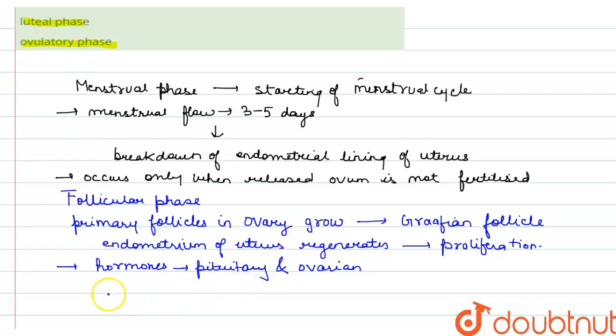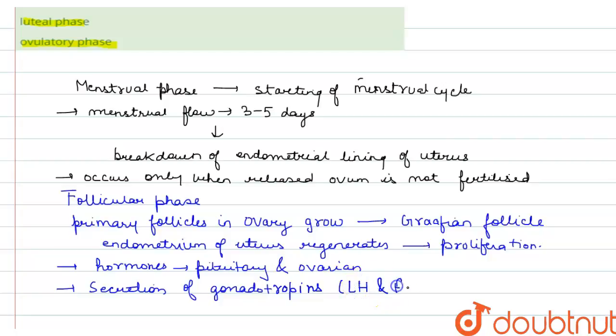Okay. Now there is a secretion of gonadotropins. Those are luteinizing hormone and follicle stimulating hormone, right? Gradually during the follicular phase, they start increasing and stimulate the follicular development.